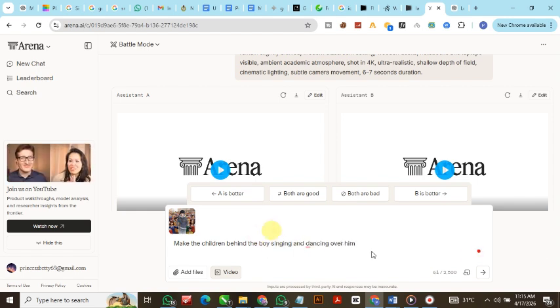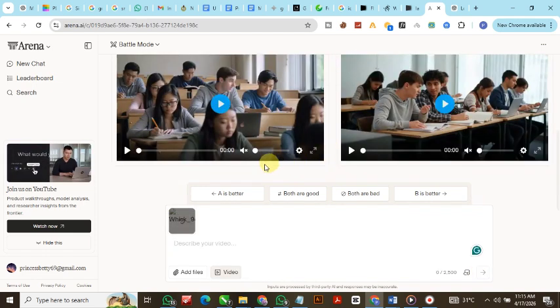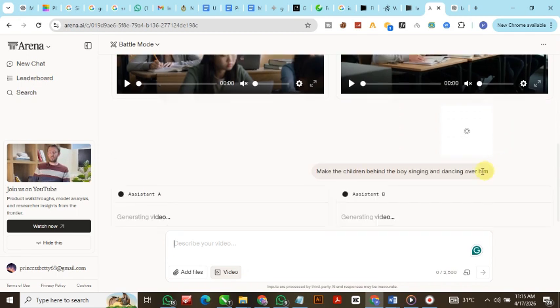So this is what I want the image to do. Then I'll just click on go. Once I click on go, it will start generating. Make sure you have a good network. As you can see, the generating has started.